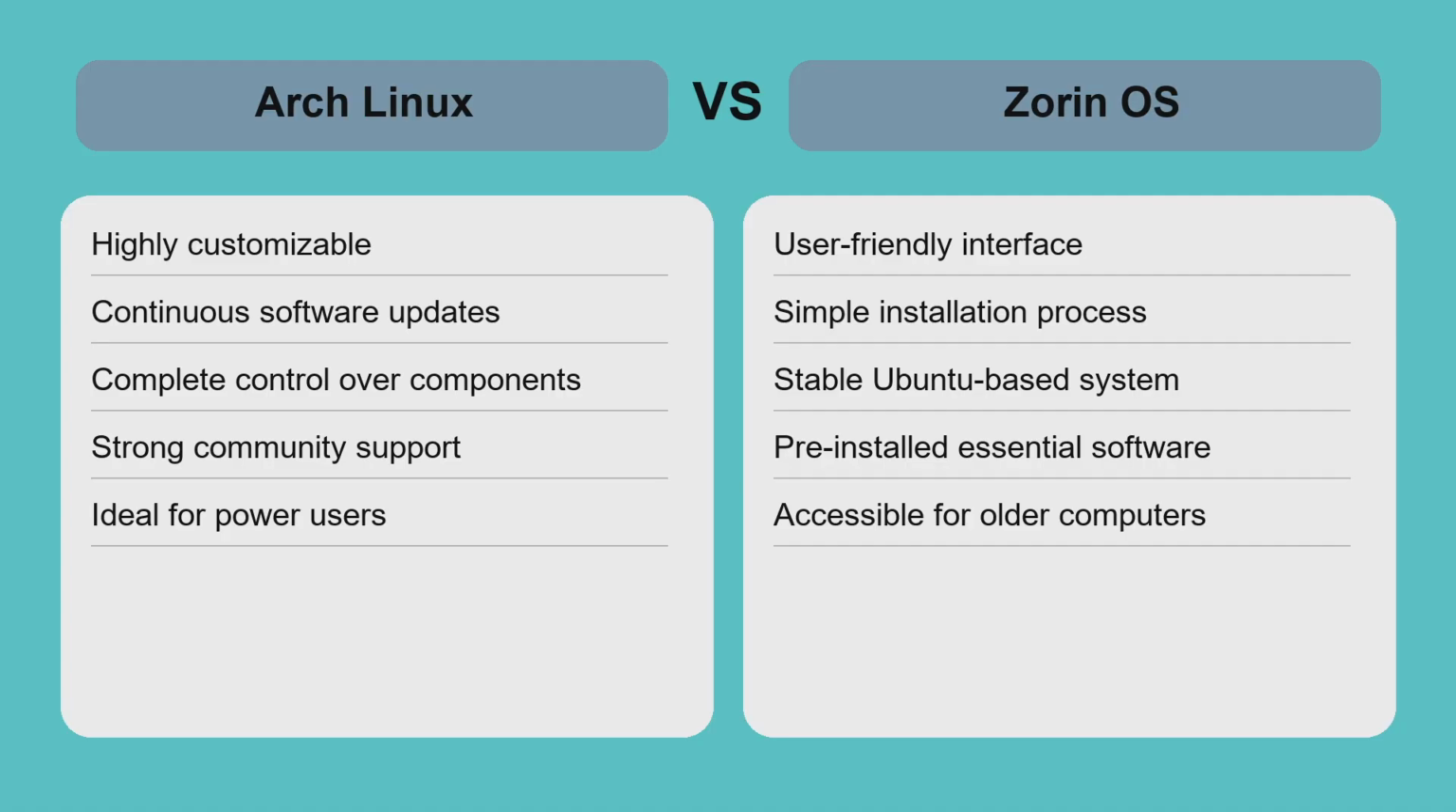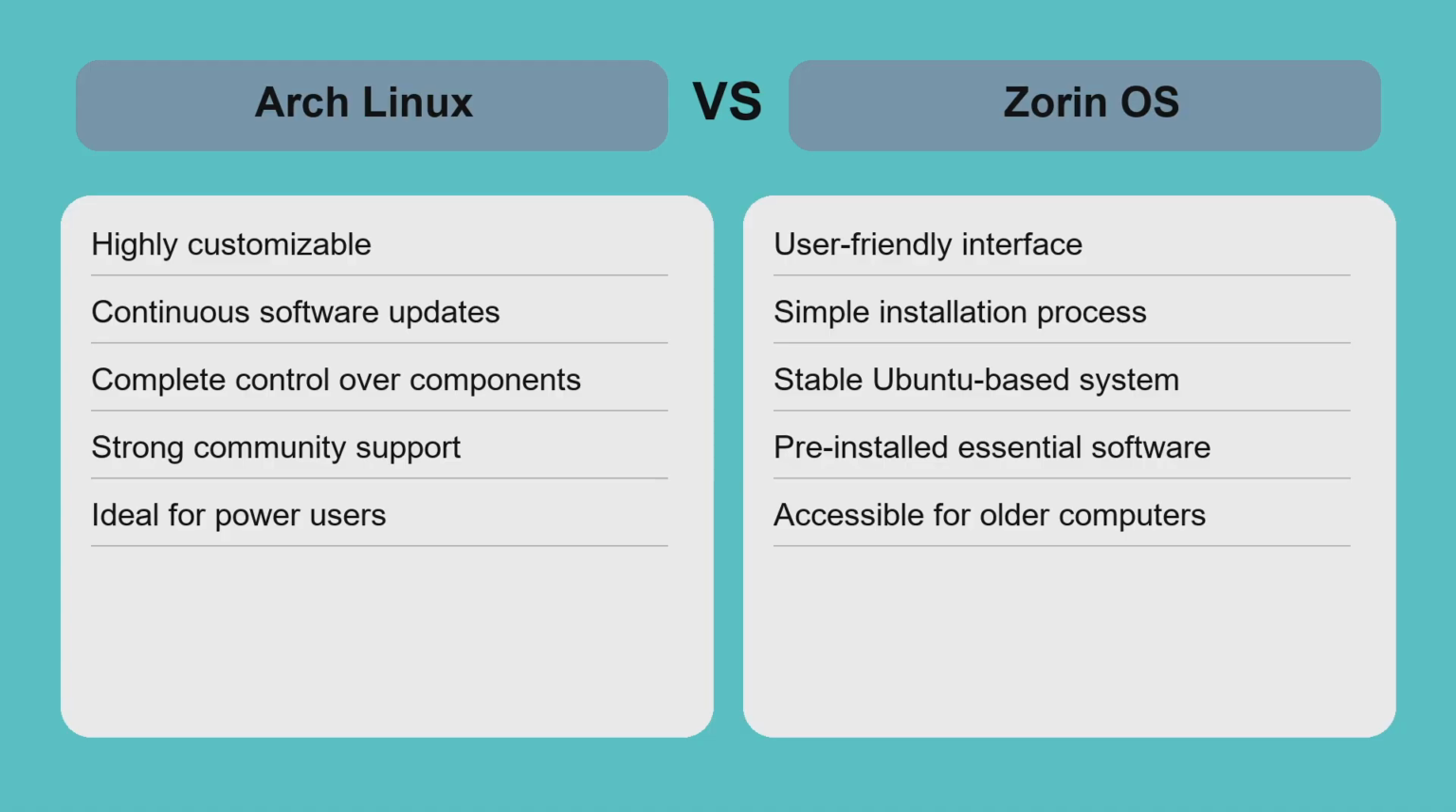On the other hand, Zorin OS appeals to users seeking a smooth, Windows-like experience with minimal setup. It's perfect for newcomers or those prioritizing ease of use and stability over customization. While Arch requires manual configuration, Zorin OS provides a polished desktop out of the box. The trade-off is between control and convenience. Arch Linux offers power and learning opportunities, whereas Zorin OS delivers accessibility and immediate productivity.